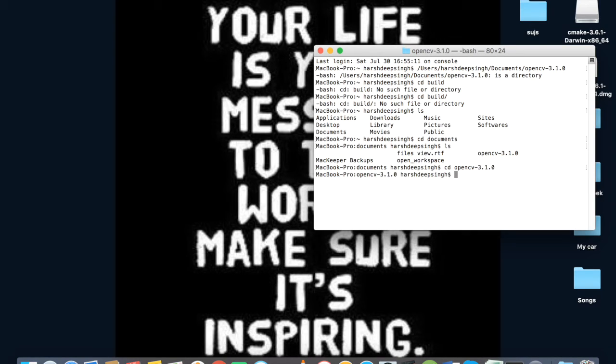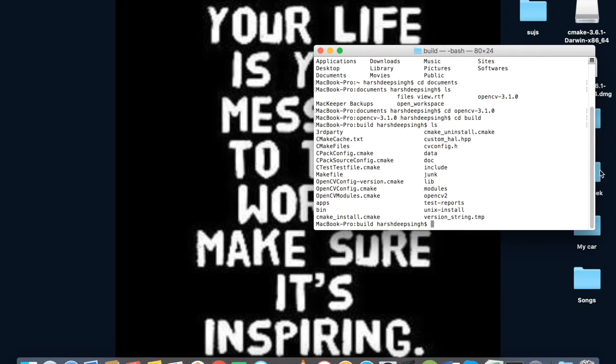Okay, everything is good. Now we'll type build. Now we are inside the build. If you type ls, you will see a bunch of files because we configured the cmake platform to run it inside the system.